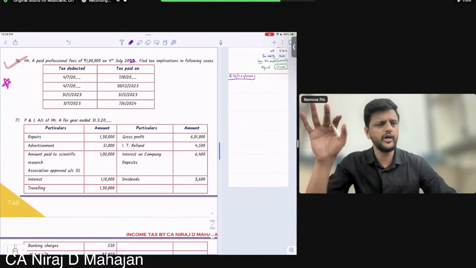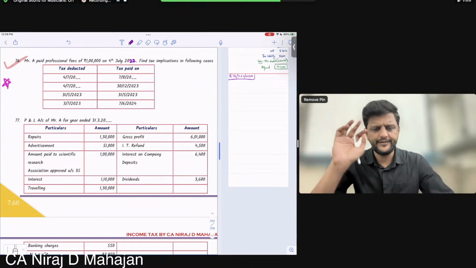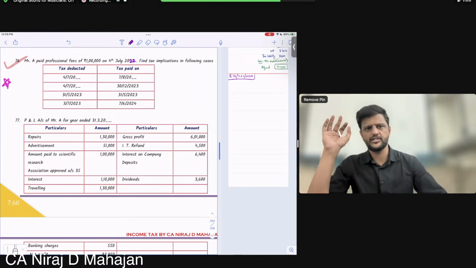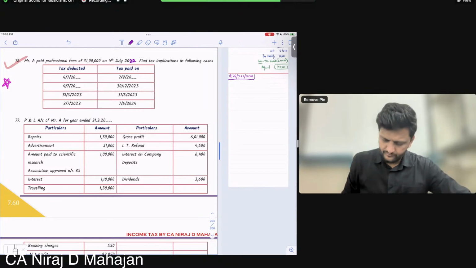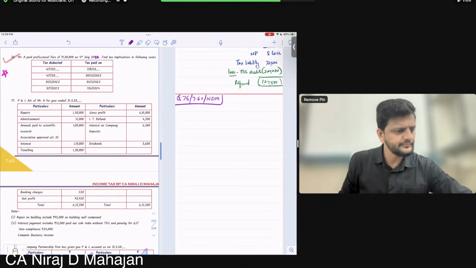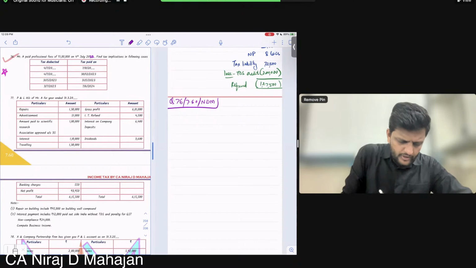So first of all, we have to assume that it is a TDS deductible transaction. That means TDS is supposed to happen on the transaction. Chalega? All of you okay? Let's write down. He has paid or what? Acha, paid.